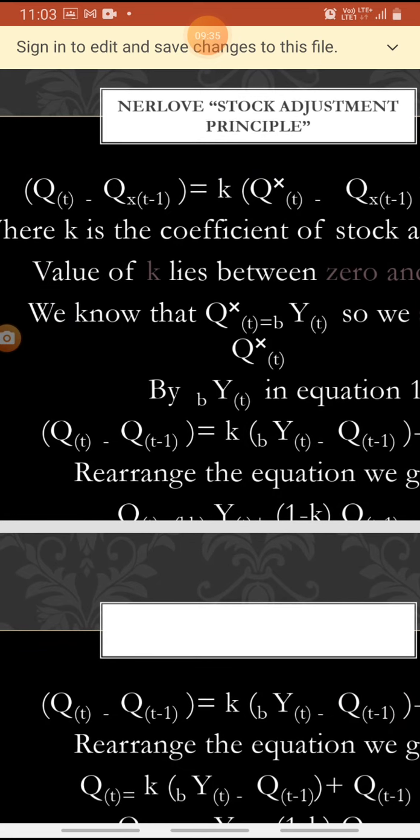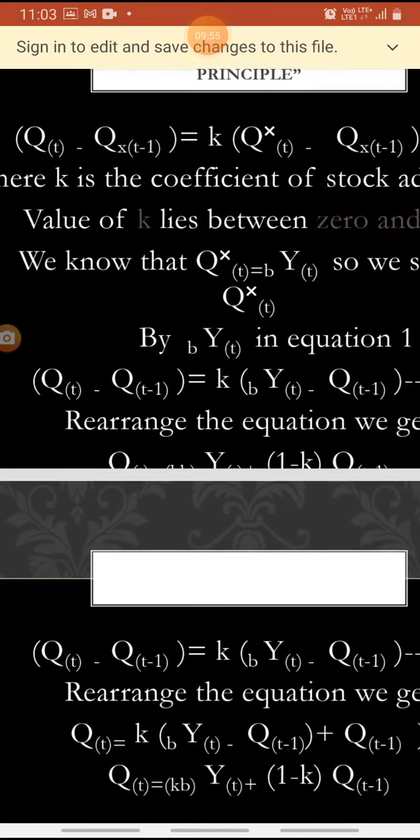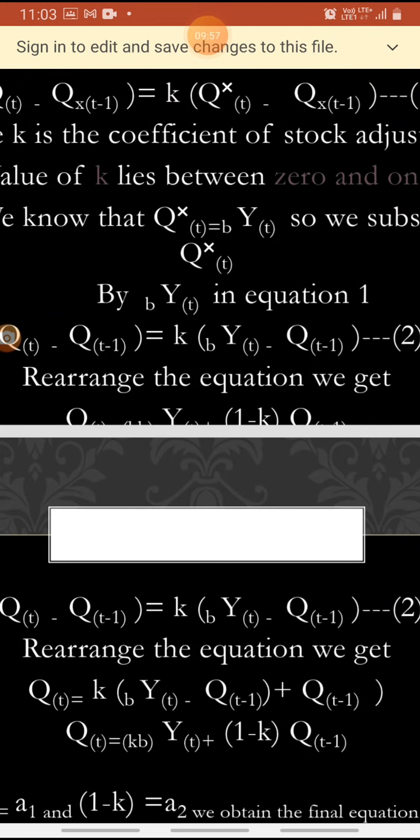Qt minus Qt minus 1 is equal to K into B Yt minus Qt minus 1. So we are going to rearrange the equation.